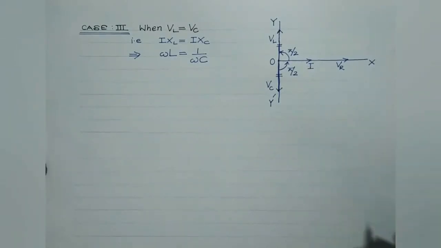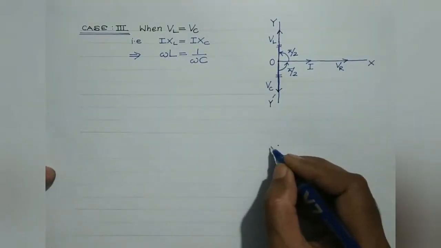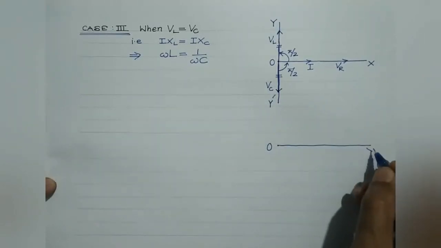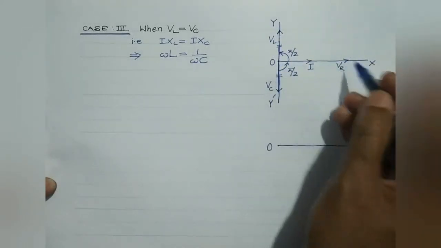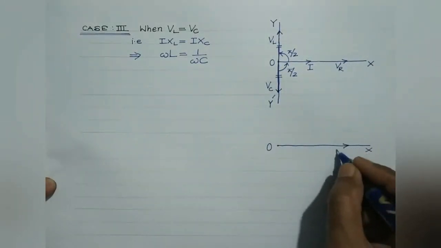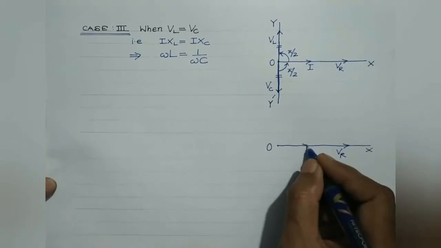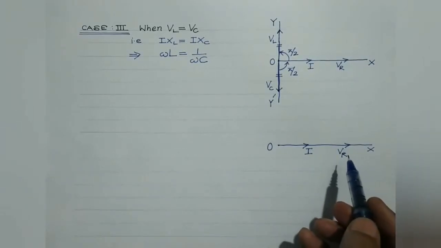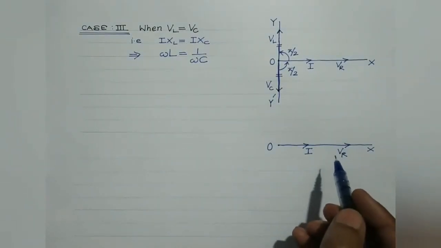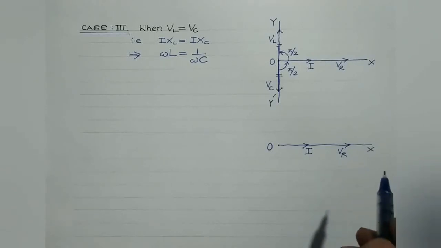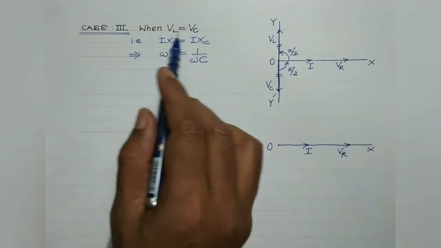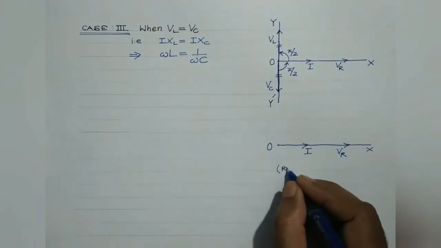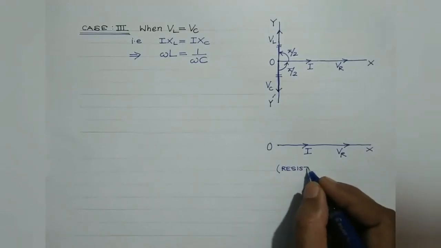So what will be the resultant phasor diagram then? It will be like this. This is O, origin, and this is the x-axis. So these two will get cancelled out. So we'll be left with only VR. And this is I. Right? So this is the same phasor diagram as was drawn in the case of an AC circuit comprising of a resistor only. So in this case, the LCR circuit behaves purely as a resistive circuit.